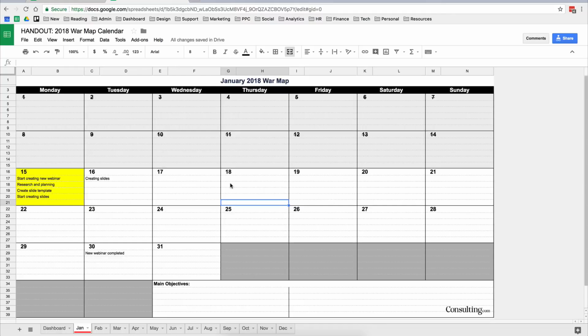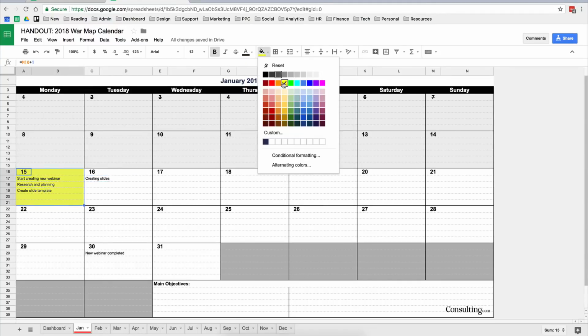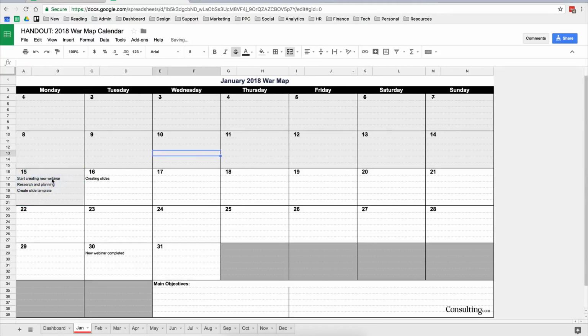And as things change day to day, you can adjust this. You can remove something from here. Let's say I don't get to start creating the slides today. I can remove that from here, put it here. And then as every new day advances, what I like to do is just highlight it or change the color to gray. And then I just use this strike out tool here to strike it out. And then the current day I'm on, I like to highlight it yellow.